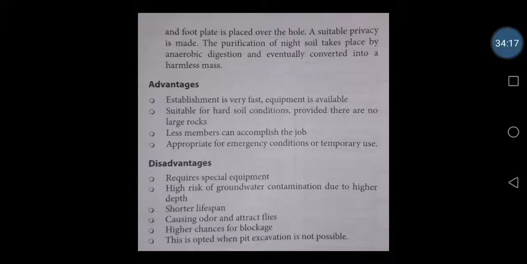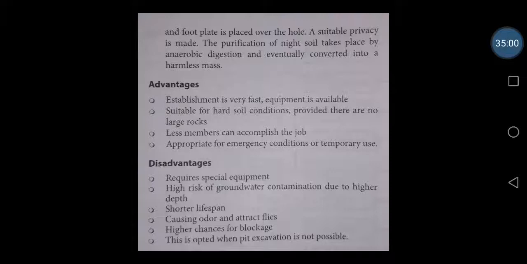It is suitable for hard soil conditions, provided there are no large rocks. If there are no large rocks and the soil is very hard, in such conditions we can really use this, because the leakage into the other surfaces will be very less in hard soil. Fewer members can accomplish the job. For a family, within 1 or 2 days you can complete the construction work. It is appropriate for emergency conditions or temporary use.